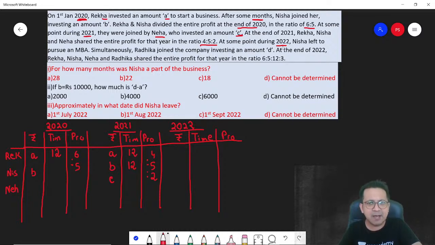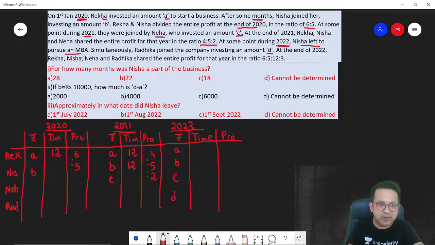Next. At some point during 2022, Nisha left to pursue an MBA. Simultaneously, Radhika joined the company investing an amount D. So finally, in 2022, you have another person entering, Radhika, who invests an amount D. Other people continue to be there with their original amounts A, B, and C. Correct? Now, when did Radhika join?